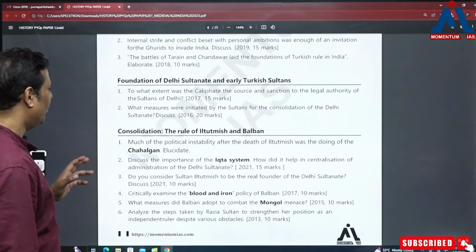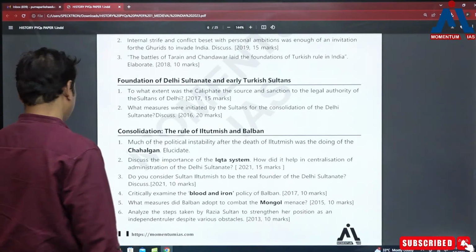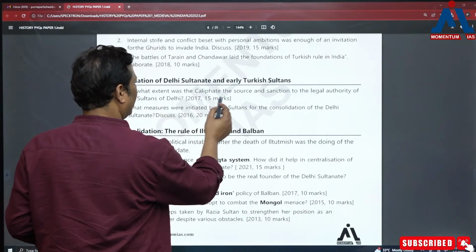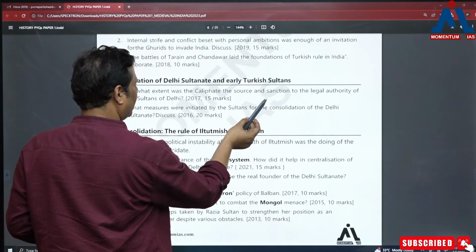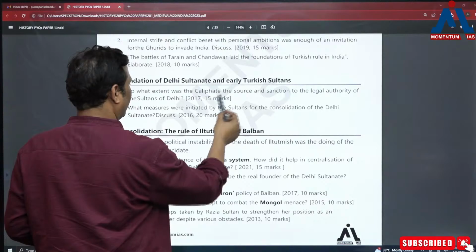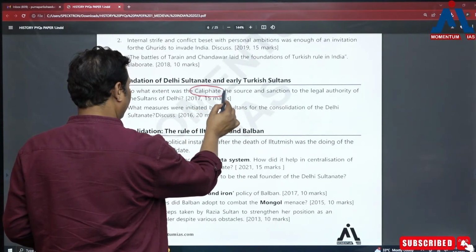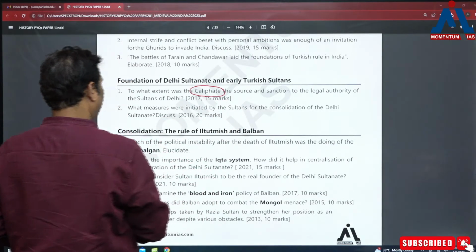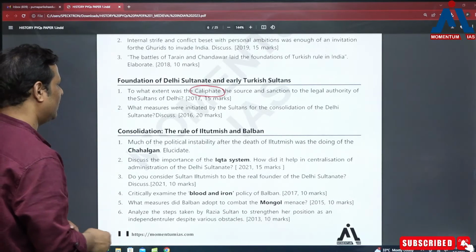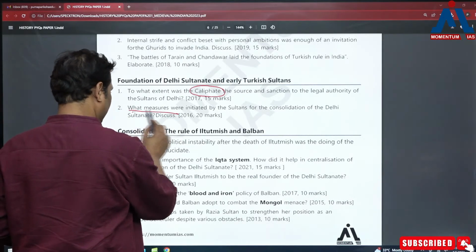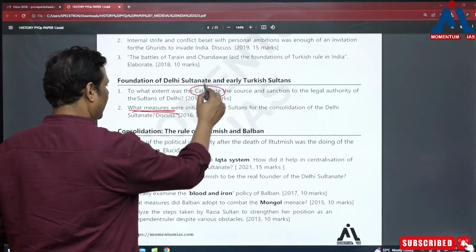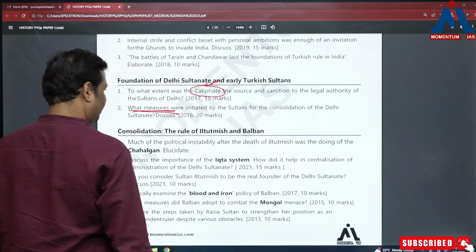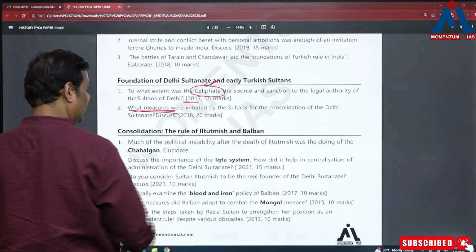Okay, so here, if we see the question, to what extent the caliphate was the source and sanction of the legal authority. So it's asking the role of caliphate. Okay, that's one question. And then what measures were initiated by the Sultanate for the, this is a very simple question, it's not very complicated. That's a good dimension that has been asked in 2017.